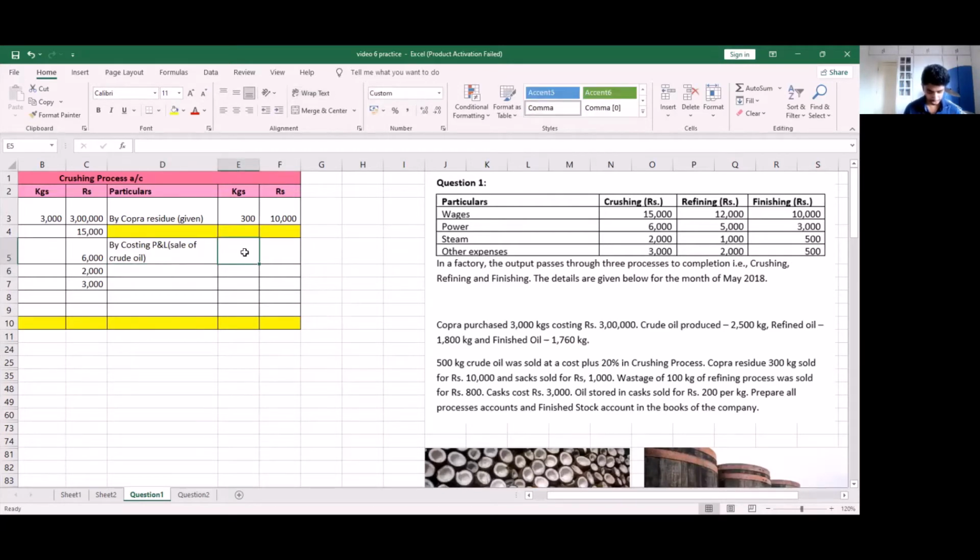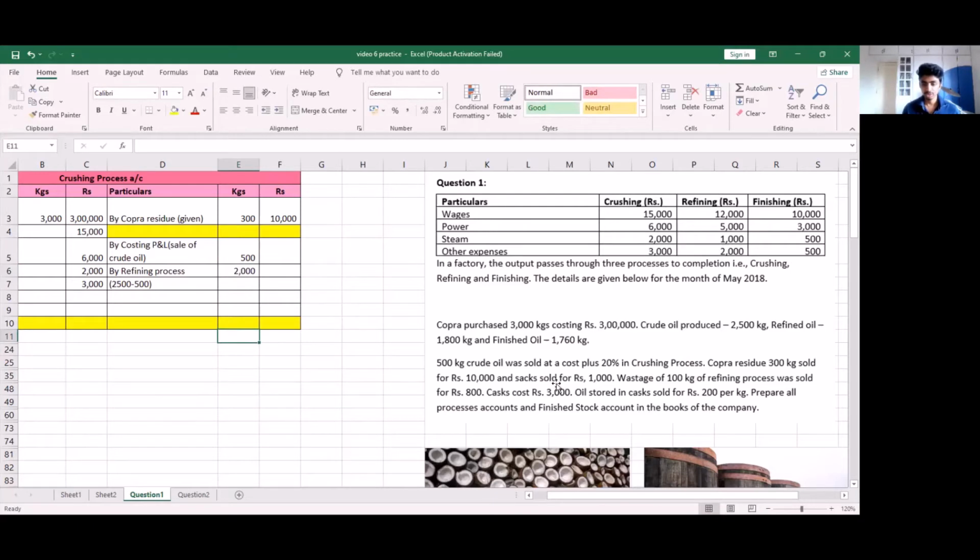So 500 kgs of crude oil has been sold. Now, the remaining crude oil will be transferred to the next process, and our next process is the refining process. So we will write by refining process, and this is going to be a total produced 2,500 kgs minus 500 that was sold. So 2,500 kgs was produced, out of which 500 was sold. So being transferred to next process, we have 2,000 kgs.